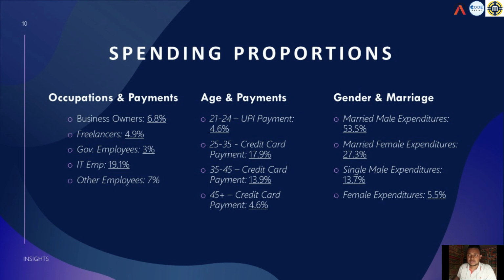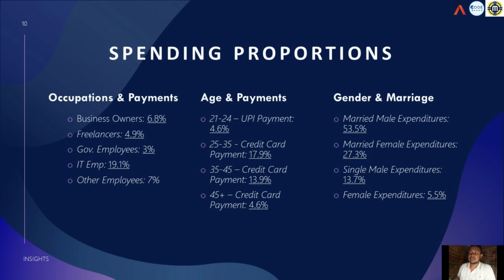And you will be surprised to know that these overall spendings are from credit card holders only, and this is the highest spending by payment category. Next we see age and payment: most of our spending is by credit card holders, and the highest is in the age group of 25 to 35, which is 17.9%.